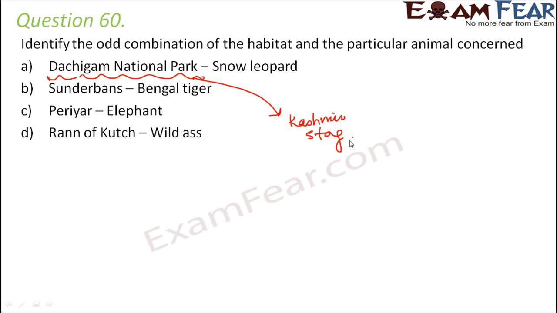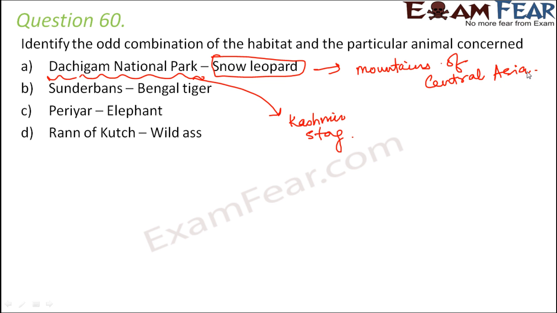Besides that, you also get to see musk deer, leopard, leopard cat, Himalayan black bear, jackal. So these are the animals which are seen in Dachigam National Park. But snow leopard is not really seen in Dachigam National Park. Instead, snow leopard is seen in the mountains of Central Asia, where the climate is extremely cold. So you see this in the mountains of Central Asia.